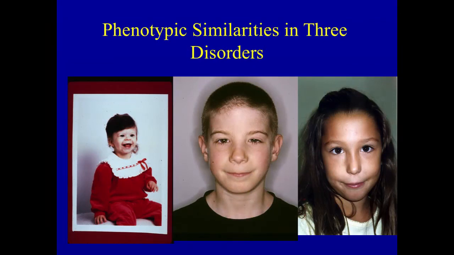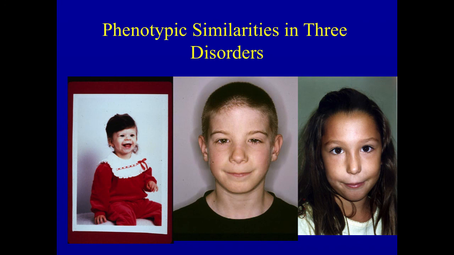Well, finally, it's important to recognize that fetal alcohol syndrome is a medical diagnosis. And so here in this panel, we have three photographs of three children who have developmental disabilities. The little girl in the red has a disorder called Williams syndrome, which is caused by a mutation in a gene in chromosome 7. The little girl on the right has a disorder called velocardiofacial syndrome. It's a genetic disorder that's associated with missing gene material on chromosome 22. And the little boy in the middle has fetal alcohol syndrome. You can see that each of these children has a smooth philtrum and a thin upper lip.